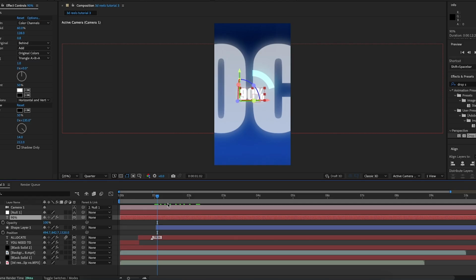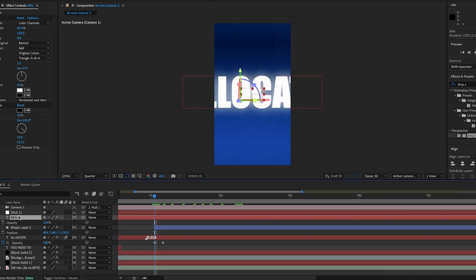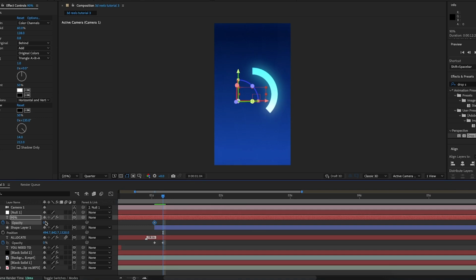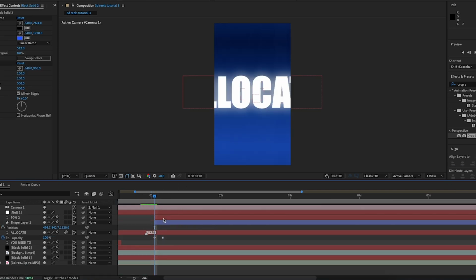But I also want to make this fade in because it will look smoother. So around 1 second in, like the first allocate opacity keyframe, I'm going to keyframe the opacity of the 90% text at 0%. Then I'm going to go forward by a couple frames and make it 100%. And I'm also going to trim it so it starts here as well.